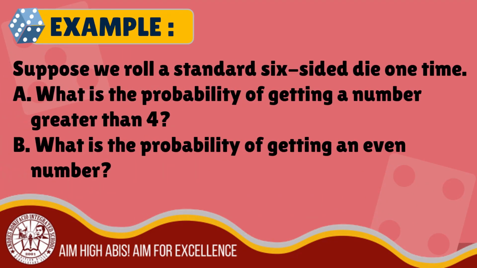Example: suppose we roll a standard 6-sided die 1 time. We will answer the following questions. A. What is the probability of getting a number greater than 4? B. What is the probability of getting an even number?